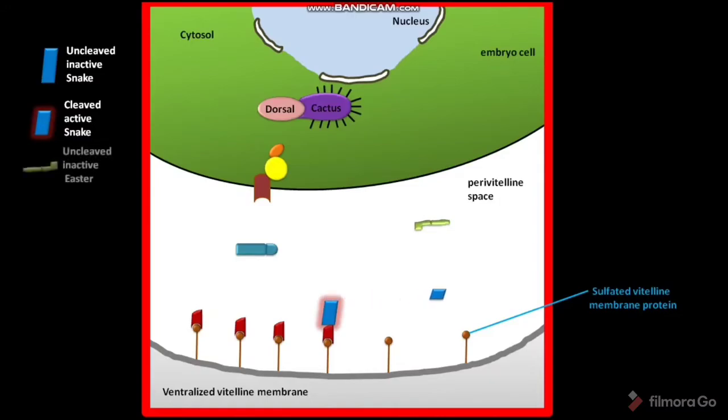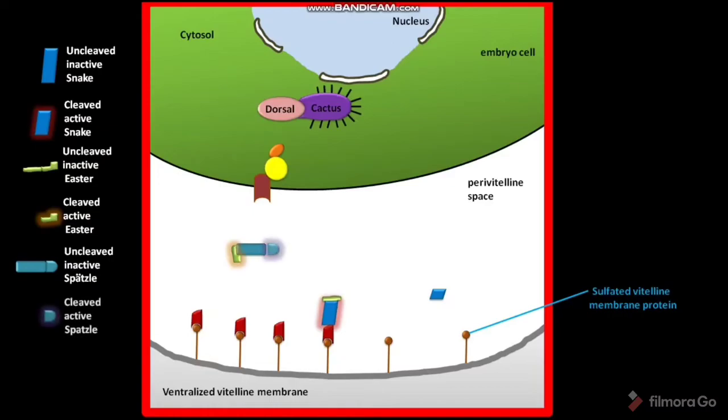The uncleaved inactive easter protein binds to the protein complex containing cleaved active snake, GD, and sulfated vitelline membrane protein. The uncleaved easter protein is cleaved to form cleaved active easter. The perivitelline space also contains uncleaved inactive spatzle protein. The cleaved active easter then binds to the uncleaved inactive spatzle. The cleaved active easter cleaves the uncleaved inactive spatzle to form cleaved active spatzle.